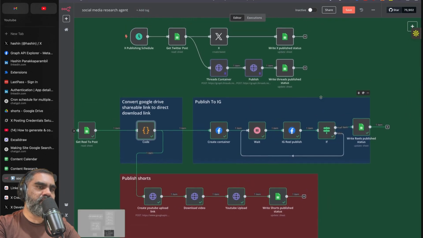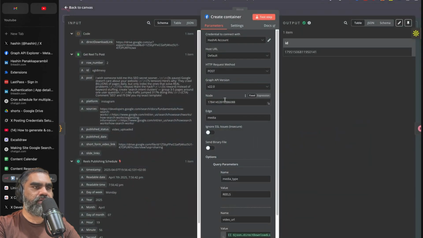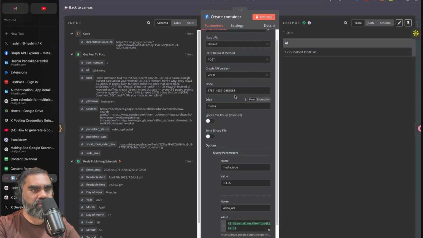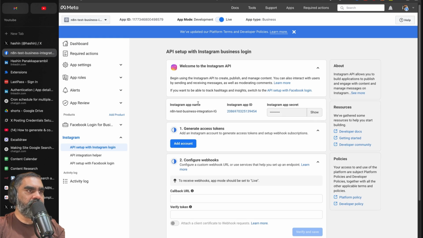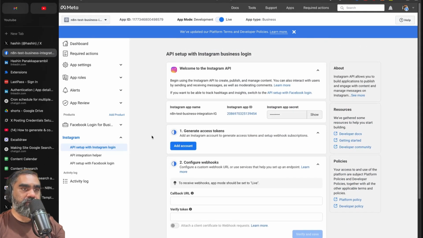Publishing to IG is done in 2 steps. Creating a container first. You have to note down the parameters: post, Graph API version. Node has to be the user ID. To get that ID, come back to your Facebook app, not the Threads one, the one with Facebook permissions.